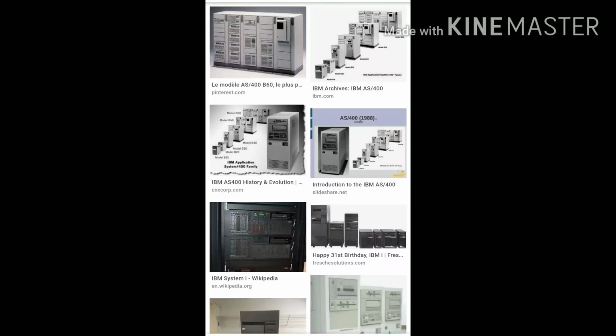Next is the minicomputer. These minicomputers are more powerful and bigger in size than microcomputers. They are costlier, and they are used by many users at the same time. One minicomputer can be used by many users at the same time.